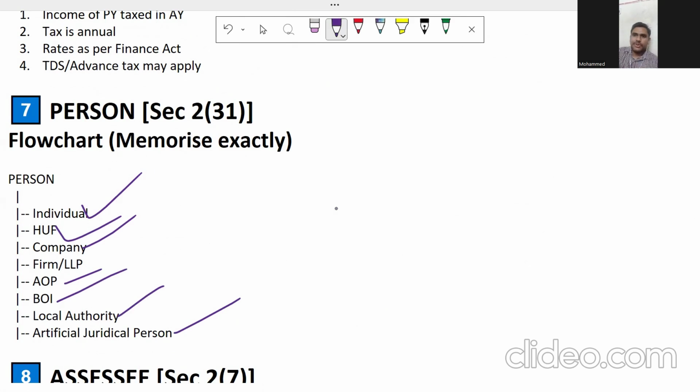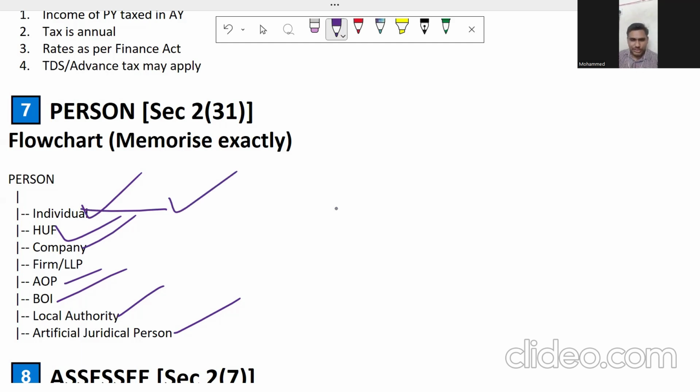Who is an individual? An individual can be a normal human being. For example, in the meeting, everyone is there. You as a human being, for example, Suga is an individual. She is going to be a person. For example, some other person, Mr. X, is also going to be an individual. All of these belong to the individual category, known as natural persons or individuals.